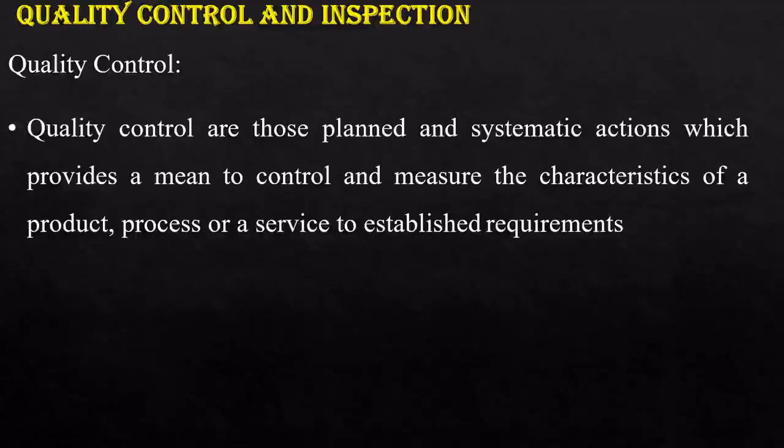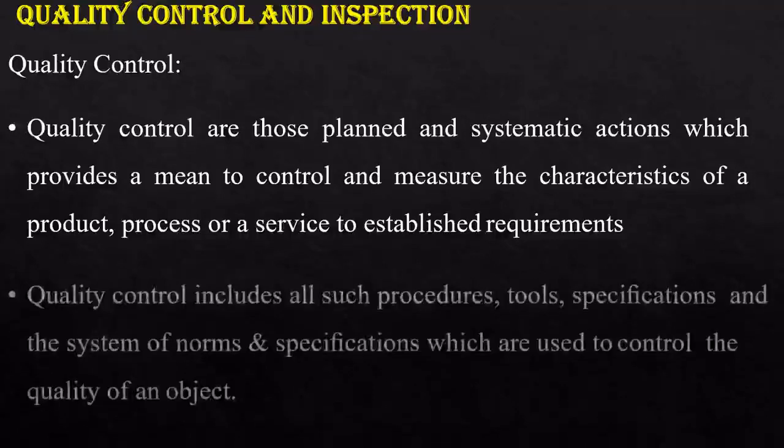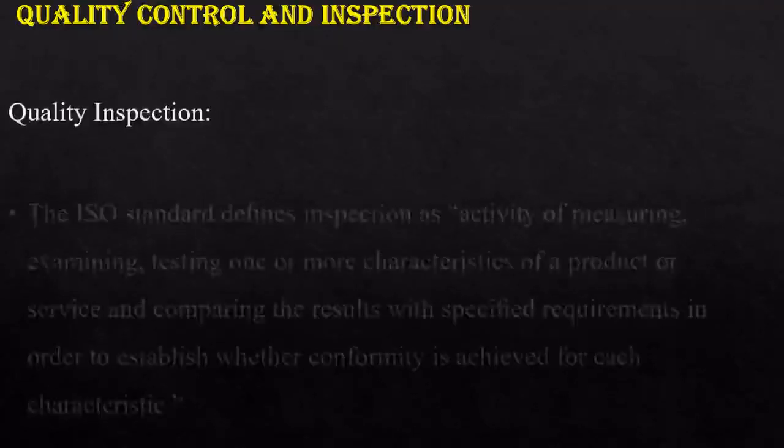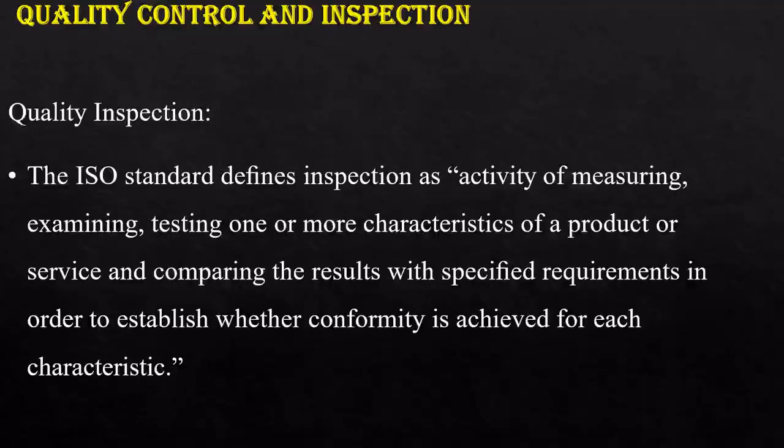How to attain this total quality management? Through quality control and inspection. At each stage you should have quality control on your materials, on the techniques which you are using for construction, on the finished products, and inspection. So inspection should be made.